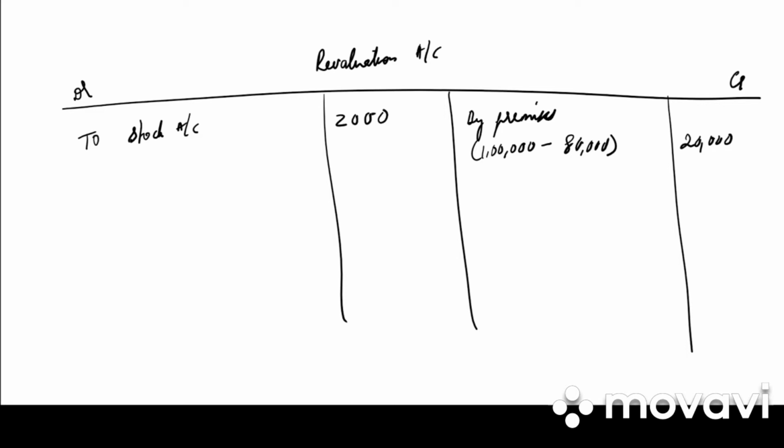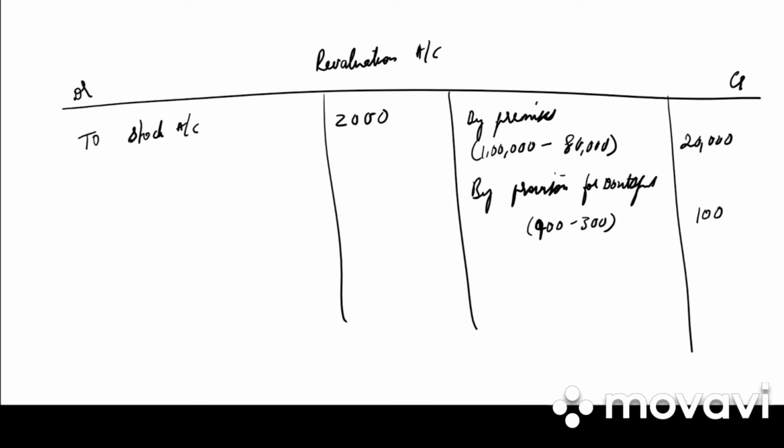Next they have given provision for doubtful debts was made 5% on debtors. So 6,000 into 5% is how much? 300. But how much provision for doubtful they have given? 400. Which means there is a decrease in liability by provision for doubtful debts. 400 minus 300, that is 100.